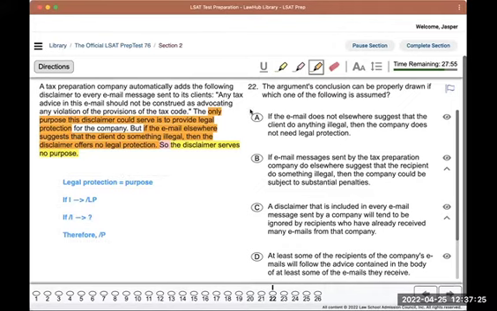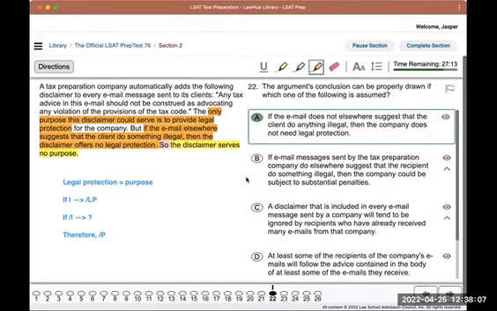Okay, so yeah, let's just look through this. If the email does not elsewhere suggest the client do anything illegal, so if not illegal, the company doesn't need legal protection, right? So if they don't need legal protection, then the disclaimer isn't serving any purpose. Its only purpose would be to provide legal protection, but if it's not needed, then A works. So A should be the correct answer. Okay, A is the correct answer here. That's what we were looking for.